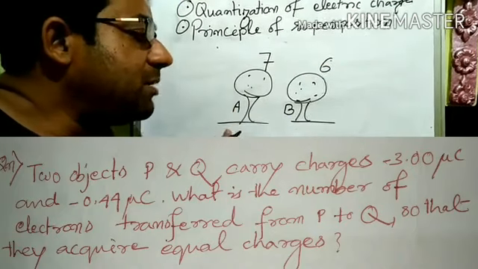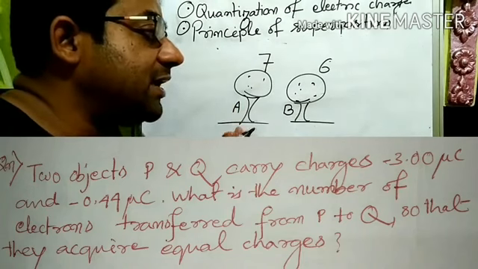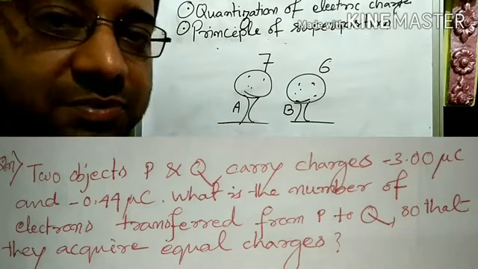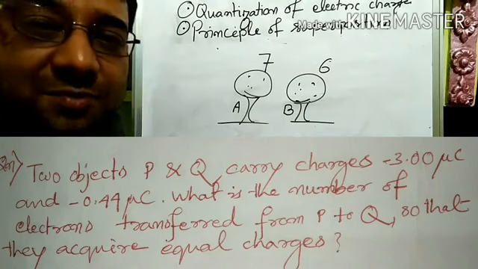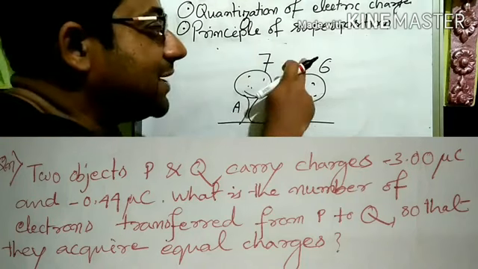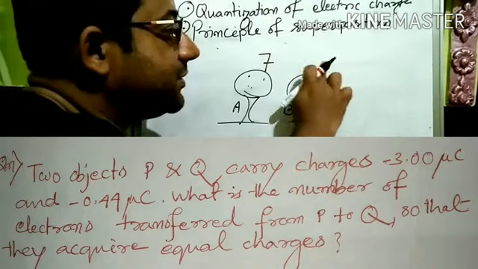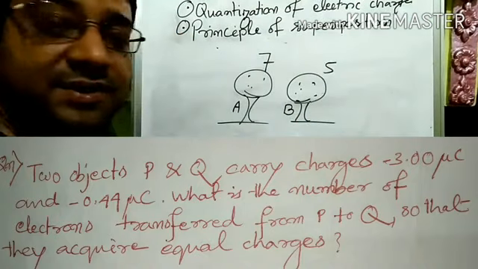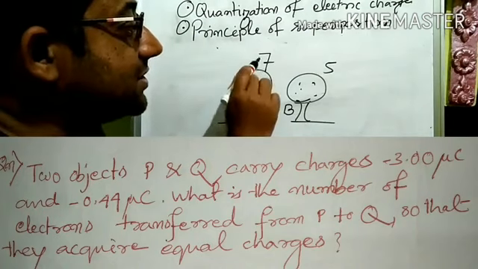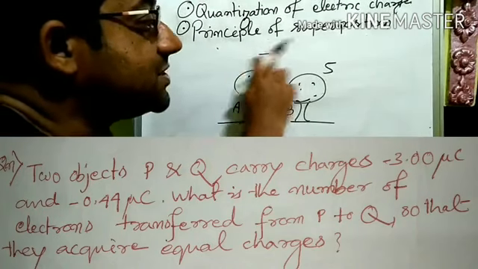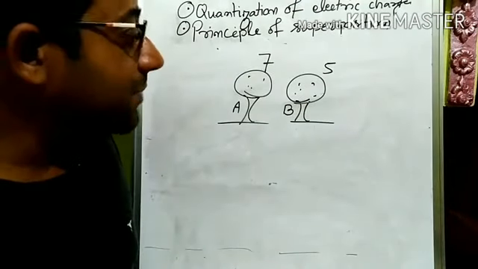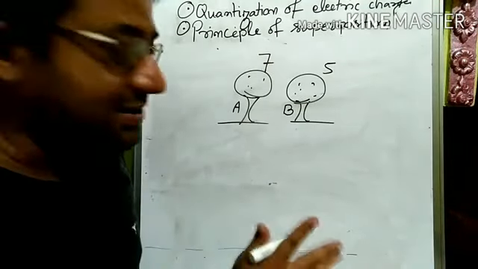Now how many birds should fly from tree A to tree B so that both the trees have an equal number of birds? By common sense, you might have said that if one flies, so let us say in tree B there are 5 birds, in tree A there are 7 birds. Then from common sense we can say that if one flies, this becomes 6 and this also becomes 6, so both become equal. Fine. But what is the mathematical aspect of that?